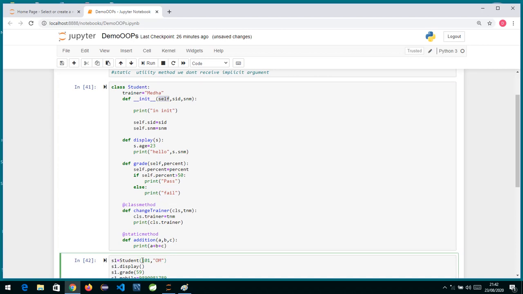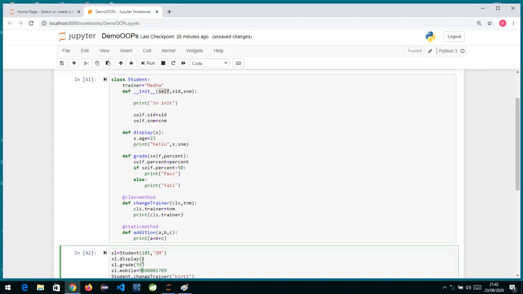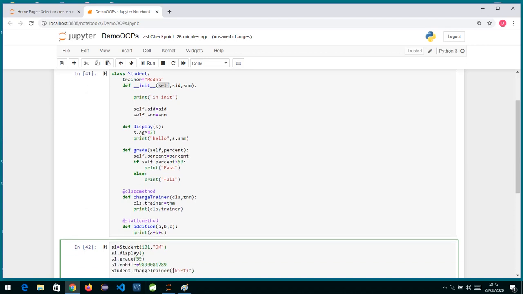The first argument was the instance, and that was passed automatically, internally, by the Python interpreter. Similarly, in this method, change trainer, whenever I annotate a method with classmethod, the Python interpreter will understand that it has to pass the first argument, the class reference, over here.